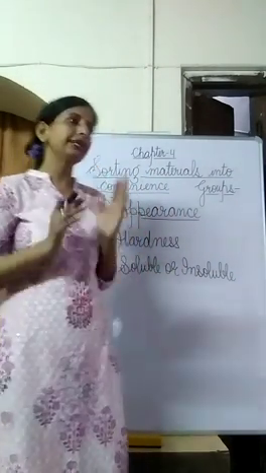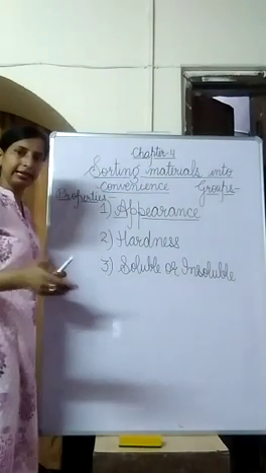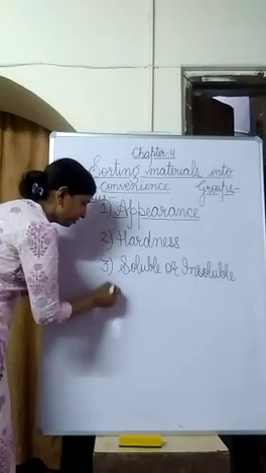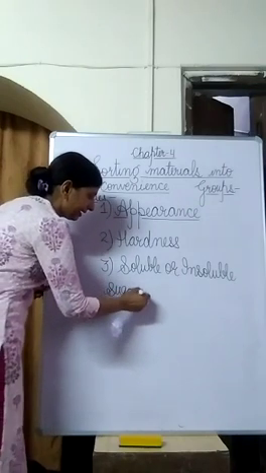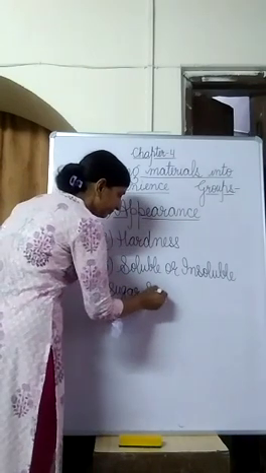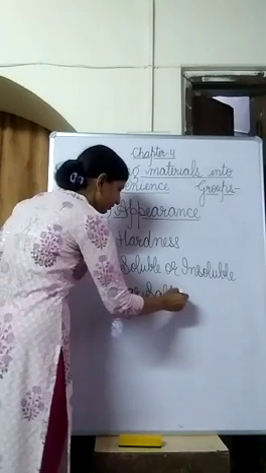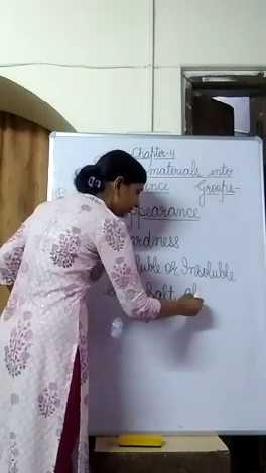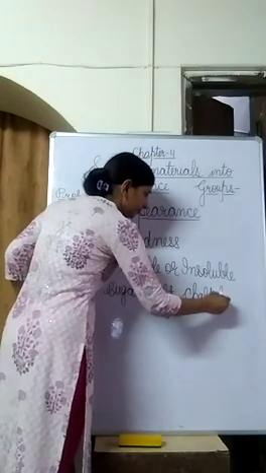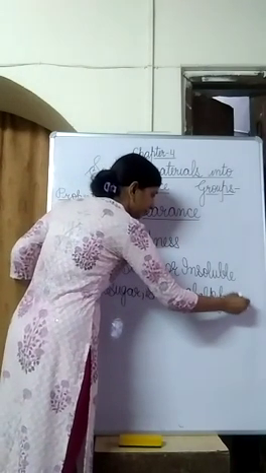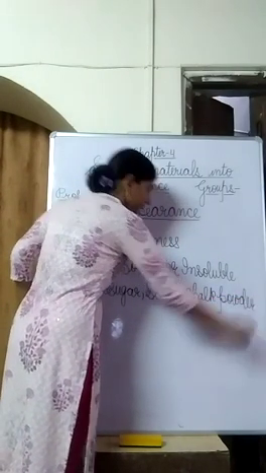For example, you can take a few materials around you, like sugar, salt, chalk powder, right?